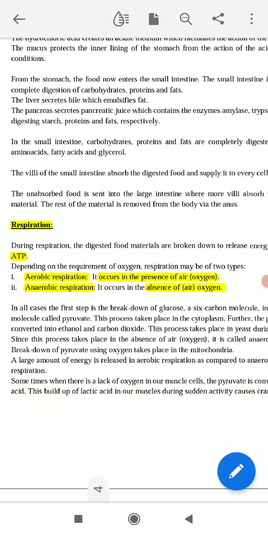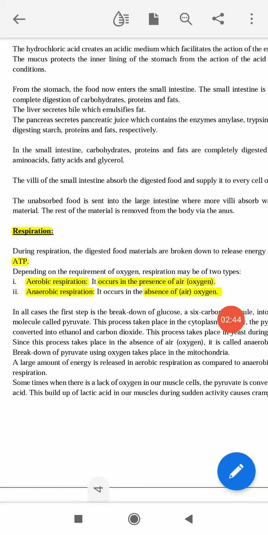and don't mix up these two things during your examination. So I am repeating again, there are two types of respiration in our environment. The first one is aerobic respiration, which occurs in the presence of air or oxygen. The second one is anaerobic respiration, which occurs in the absence of air or oxygen.